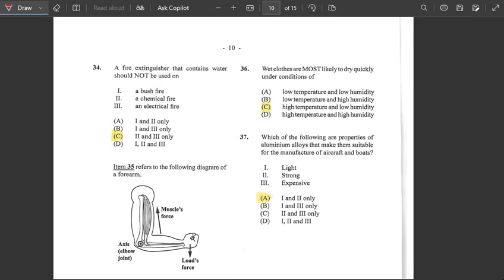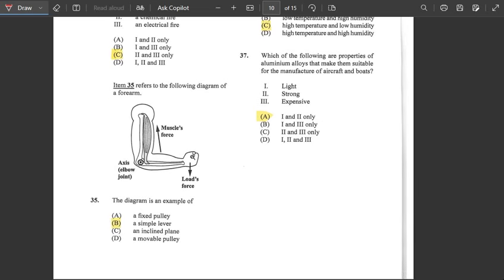So it says extinguishers that contain water. So if it contains water, we should not use it on a chemical fire, and we should not use it also on an electrical fire, because you could be electrocuted, and on a chemical fire it would be spread. Alright, so the answer would be C.